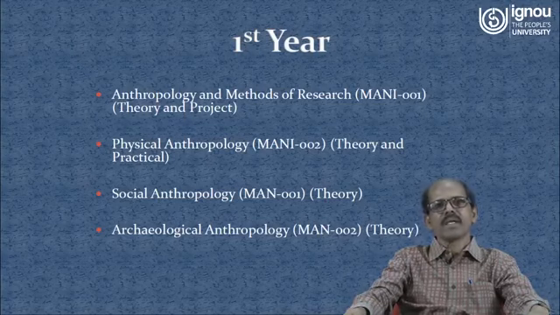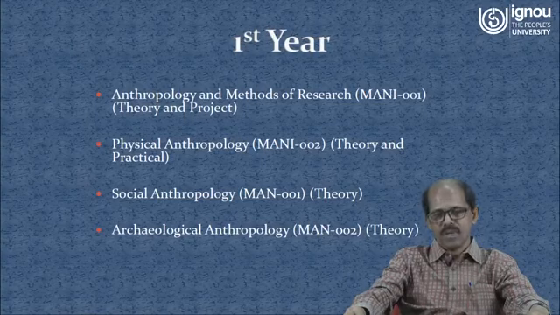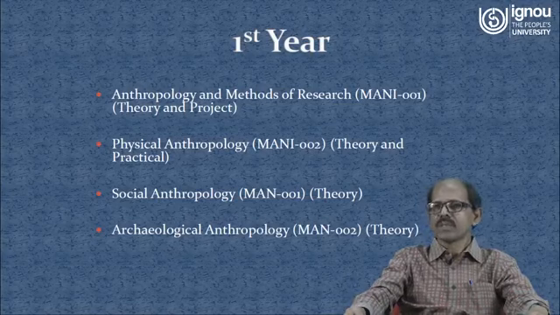In the first 2 courses, that is anthropology and methods of research, there is a theory as well as a project component. In the second course, physical anthropology, we have included theory and a practical component. But in the remaining 2 courses, only the theory component is available.